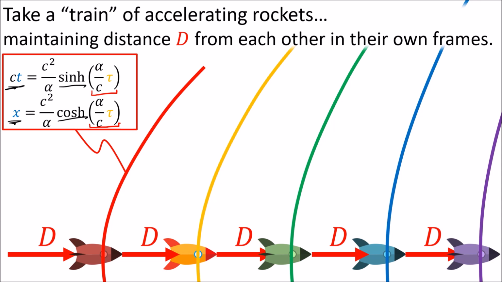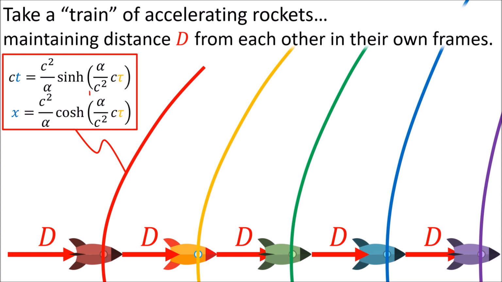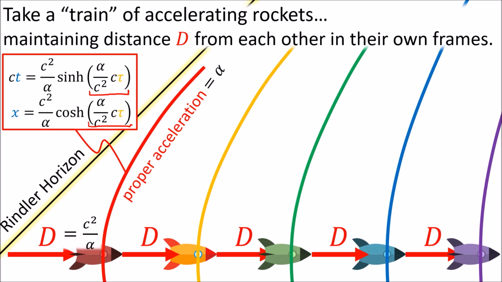For reasons that will come up later, I'm going to rewrite this hyperbolic angle as alpha over c squared times c times tau. This spaceship accelerates with proper acceleration alpha and maintains a constant distance c squared over alpha from the origin behind it, which is also the Rindler horizon.